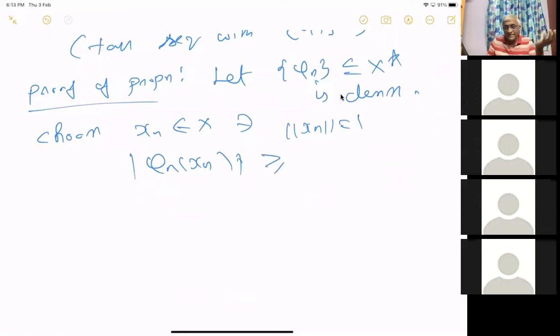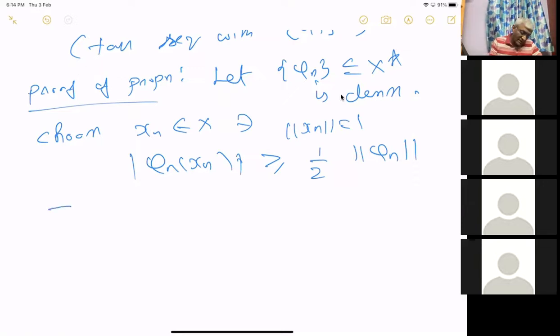Given any epsilon, you can find an Xn. So we can take it to be close to norm phi n, but this is just the definition of norm phi n. You can choose something like this.